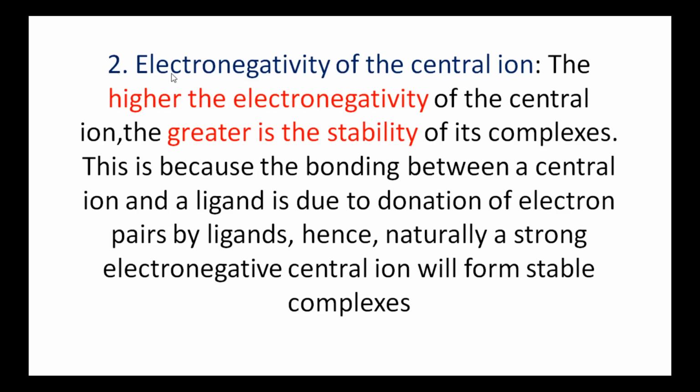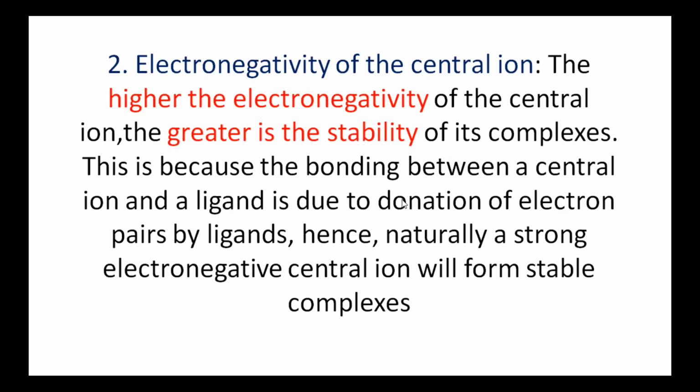Next, the second factor is the electronegativity of the central ion. What is electronegativity? Electronegativity means the tendency of gaining electrons. We all know that the ligands donate electron pairs to the metal ion. So with higher electronegativity of the central ion, the central ion accepts the electrons donated by ligands easily and forms more stable complexes.